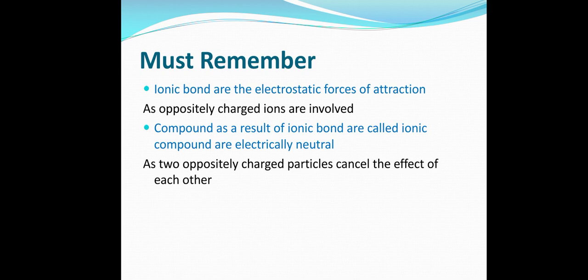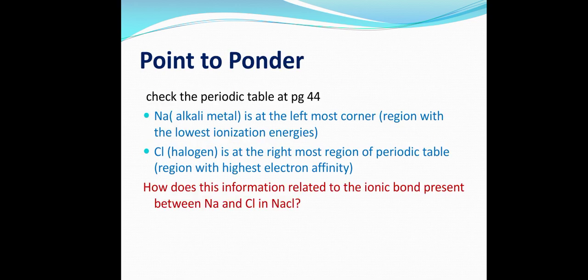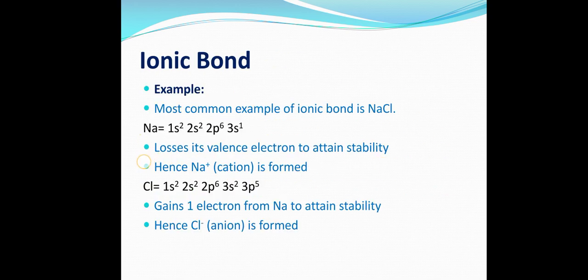One more thing I want to tell you, remember this. Please write these 2 points in your notebooks as well. I want to see that. Write these points in your notebooks, must remember points. The properties of ionic compounds: number 1, they have high melting and boiling points. I have given you the reason for that. Number 2, most of the time the ionic bonds are made between a metal and a non-metal. As you can see with our example, NaCl, sodium is a metal and chlorine is a non-metal.